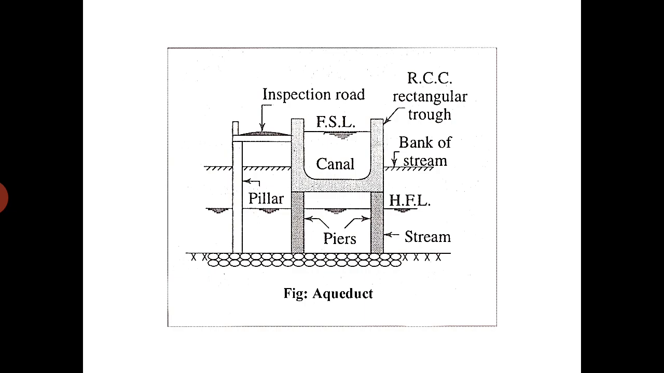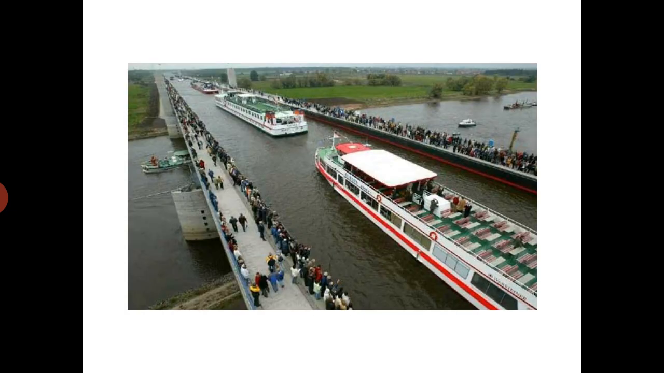Then we have to construct an aqueduct here, right? This is a photograph of an aqueduct. In our Fulton there is a live example of an aqueduct near the water treatment plant. This canal is running over the natural drain. This canal is running over the Banganga river.